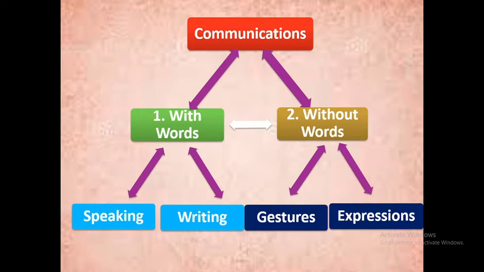Communication with words is divided into speaking and writing. And the second most important part of this lesson, communication without words, is again divided into two types: first one is gestures and second one expressions. In this lesson, we are going to learn about communication without words.